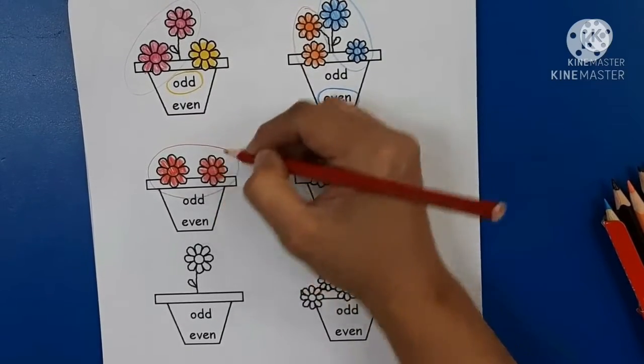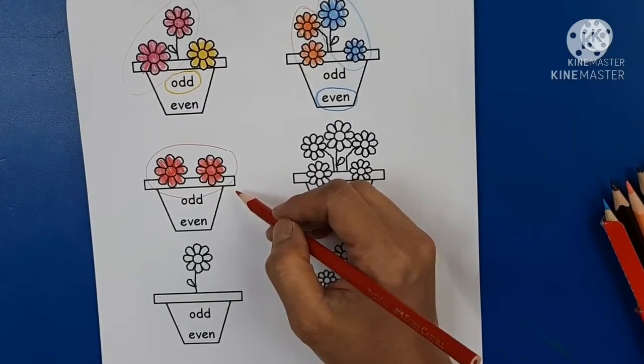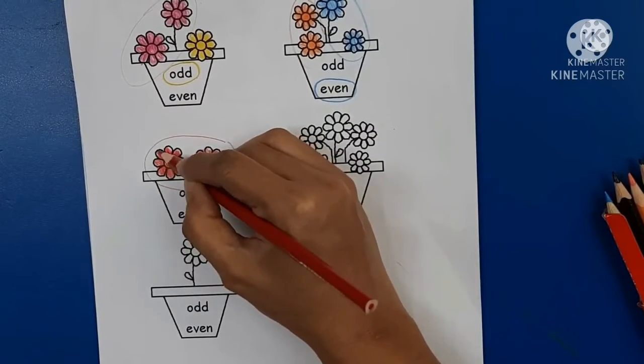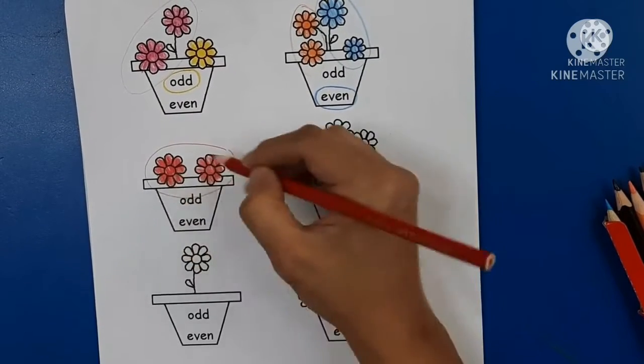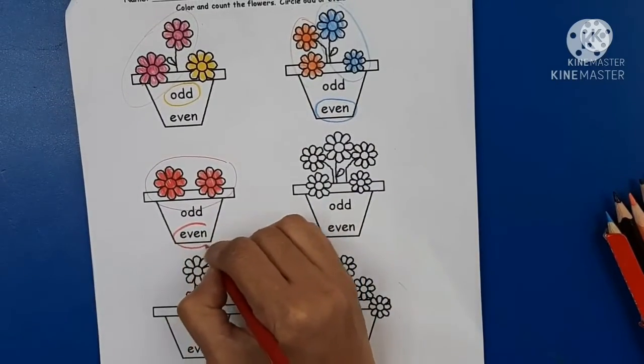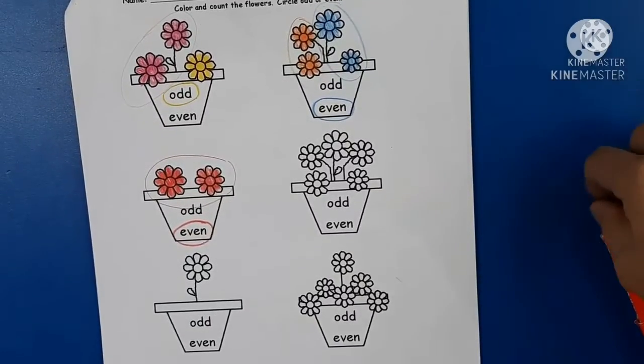Now, are there any flowers left out as a remainder? No. So when you do not have any remainders, 2 is an odd or even number? Even number. Let's circle the word even. Right. Let's try the next one.